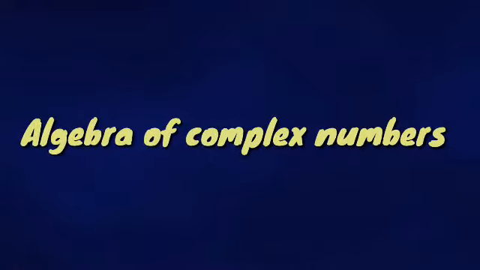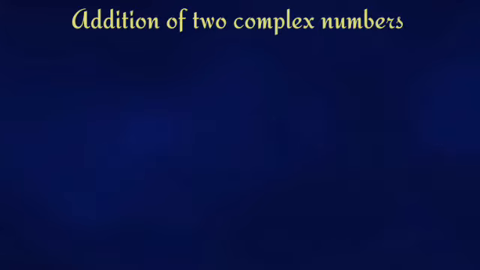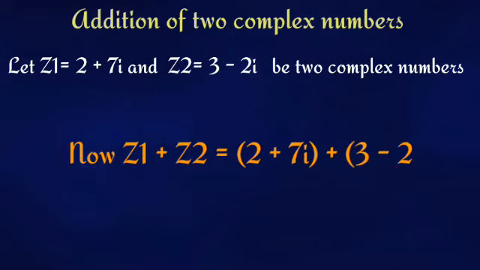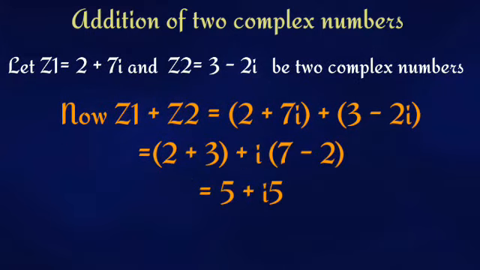Now the next segment is algebra of complex numbers. First comes addition of two complex numbers, where addition is very easy. Just add the real parts and imaginary parts separately with each other.